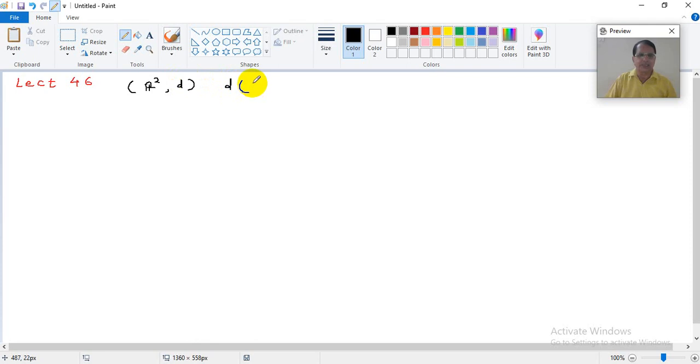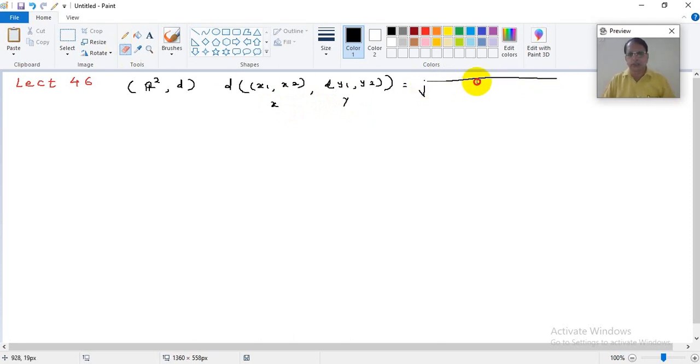It is something like this. Suppose this is your point x = (x1, x2), and another point is y = (y1, y2). Then d(x, y), the Euclidean distance, what is its definition?